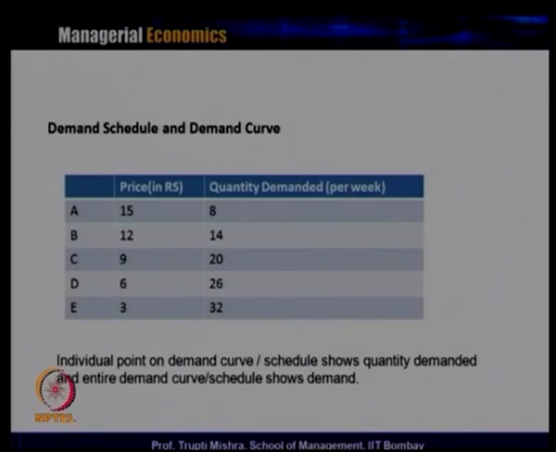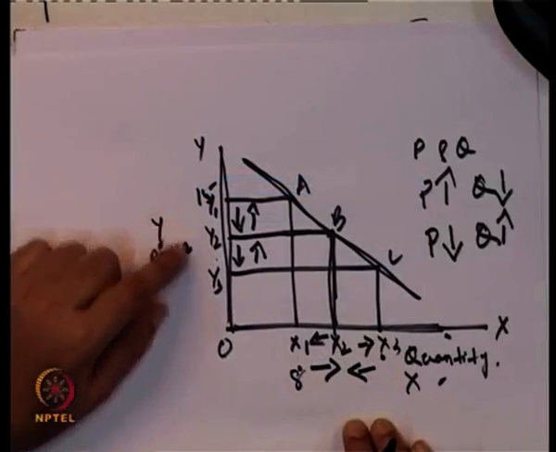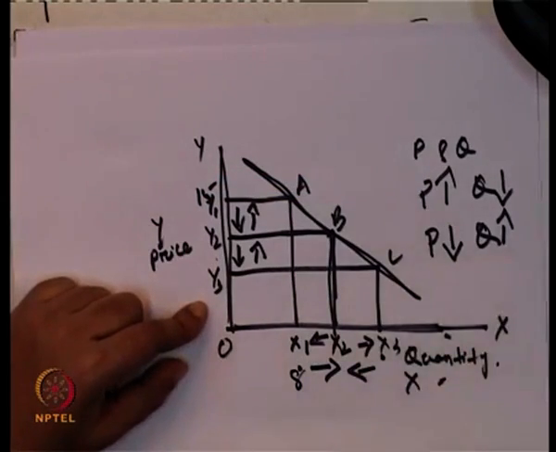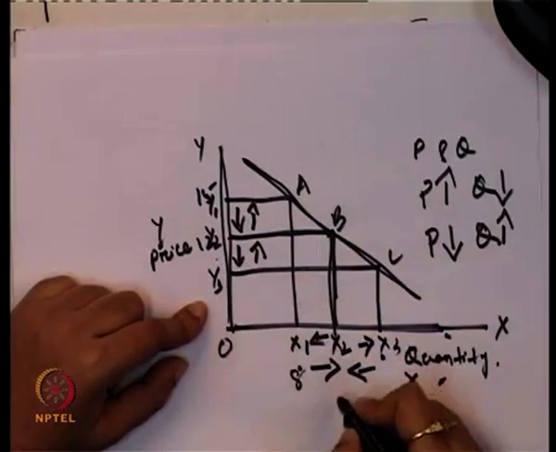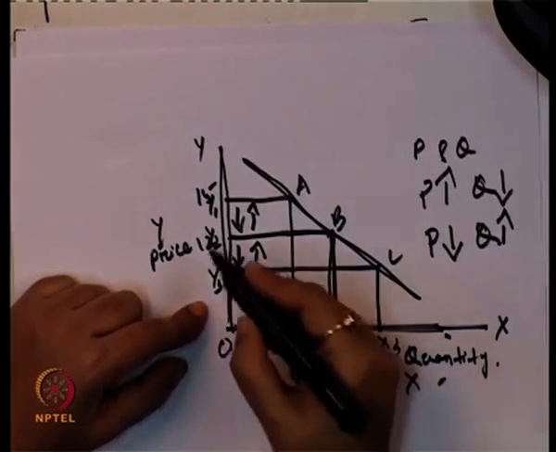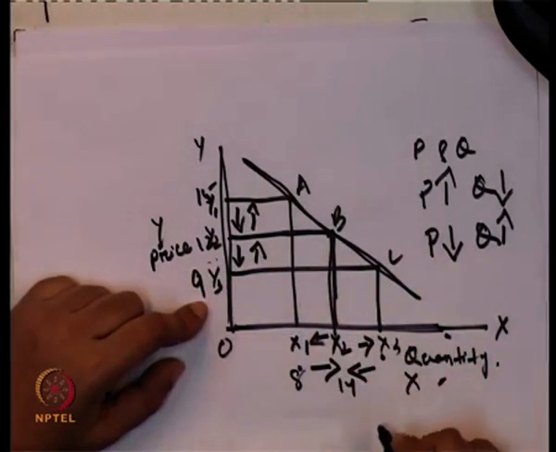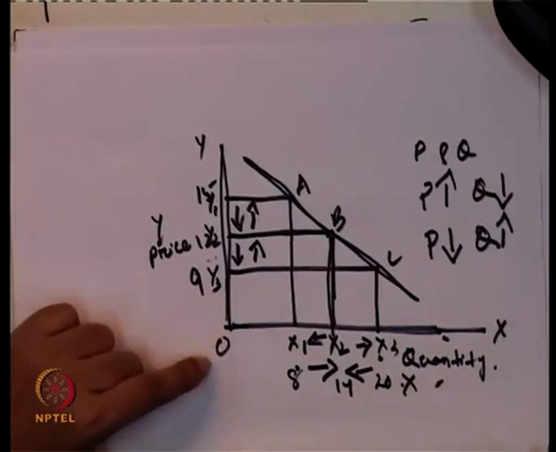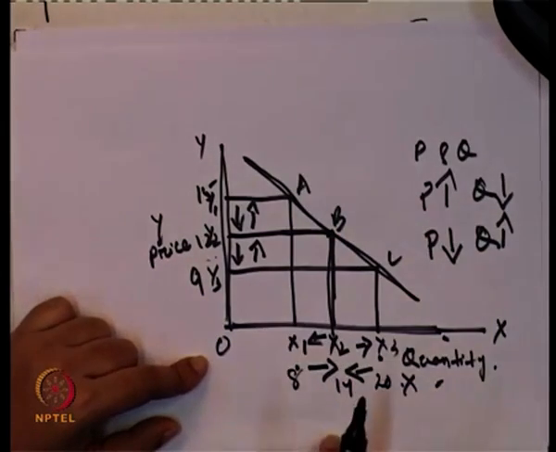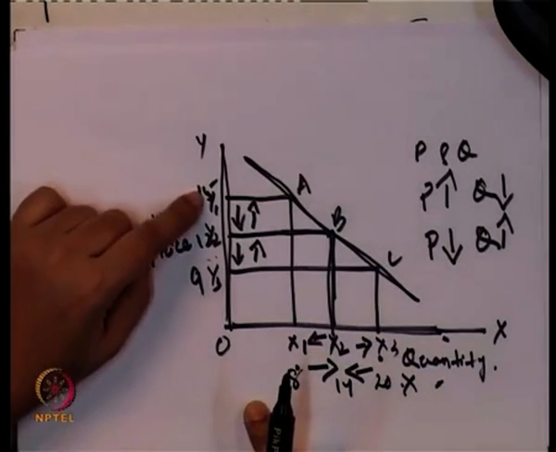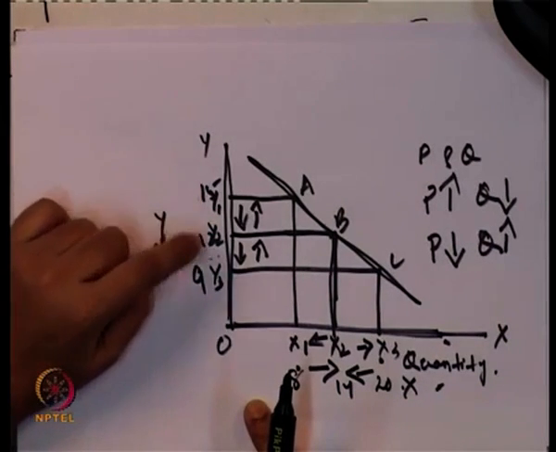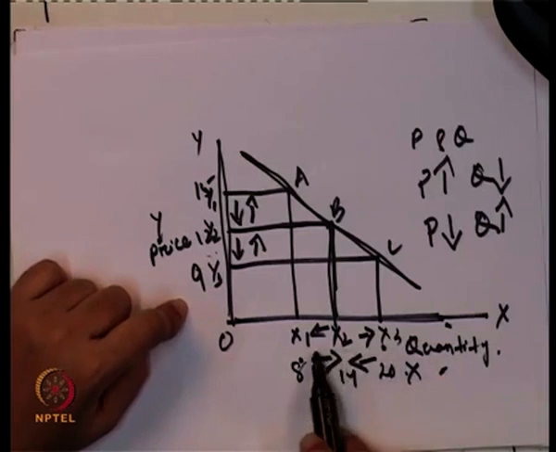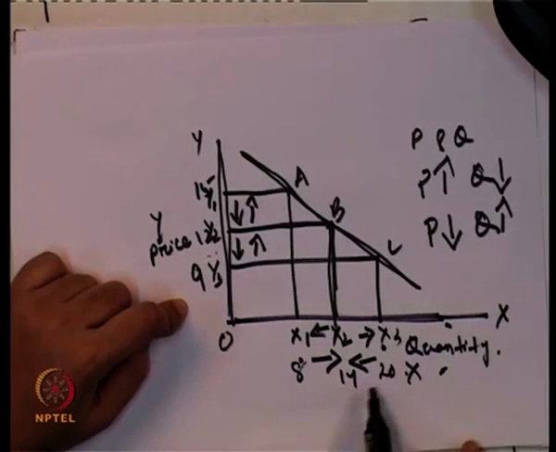So, at point A, if you look at the graph, we can put this into a graph again. Suppose when the price is 15, quantity demanded is 8, and when the price is 12, quantity demanded is 14, and when the price is 9, quantity demanded is 20. If you plot this in a graph, taking the numbers 15, 12 and 9 for y1, y2, y3, and 8, 14 and 20 for x1, x2, x3,